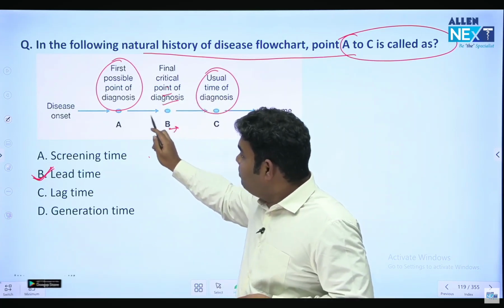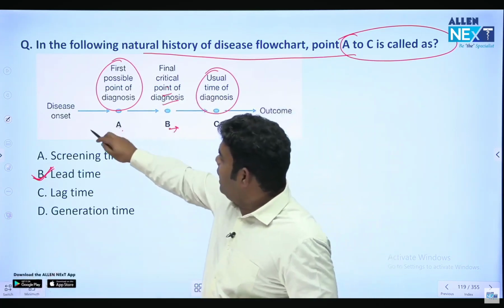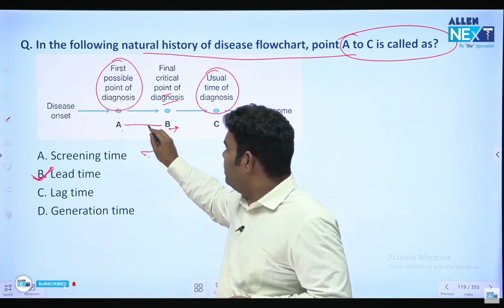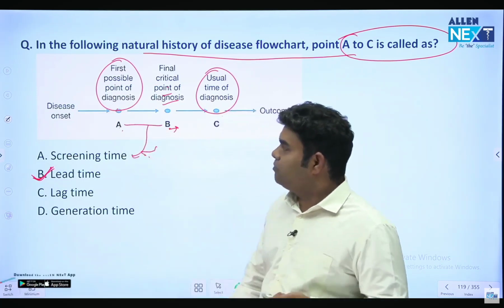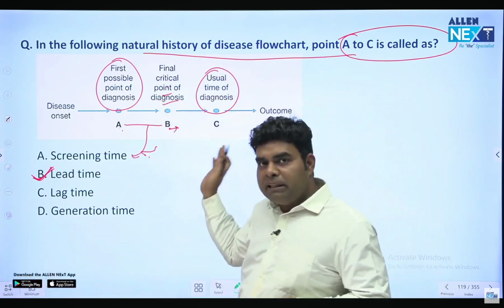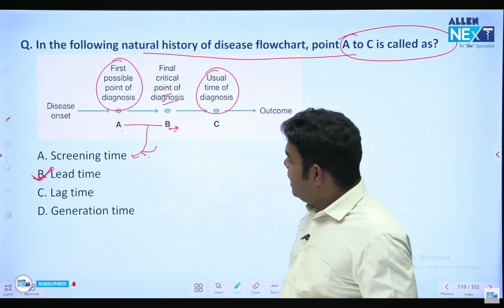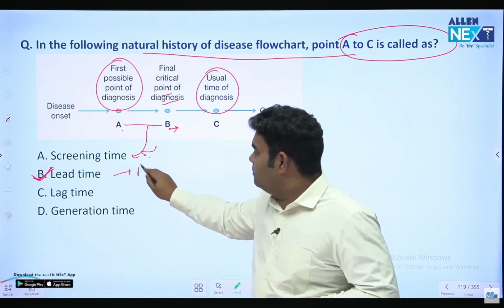We have to do screening before B. And before A, you cannot detect it. It is the first point of detection. So this A to B, this is screening time. कैंसर फैलने से पहले पता लगाओगे और फर्स्ट पॉसिबल पॉइंट के बाद पता लगाओगे. तो A to B is screening time and A to C is lead time.